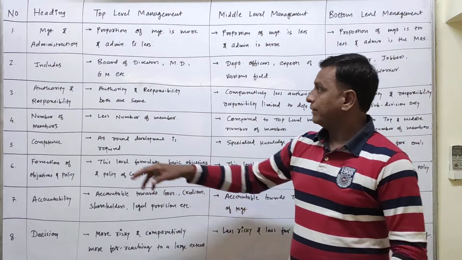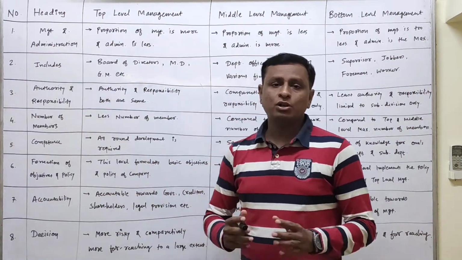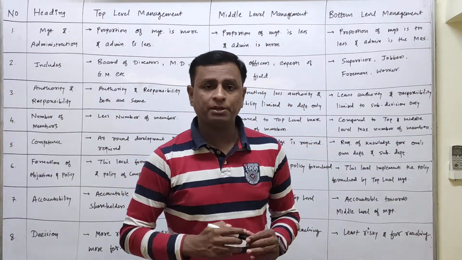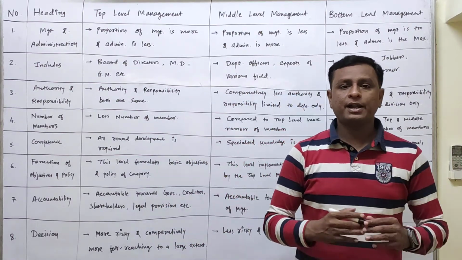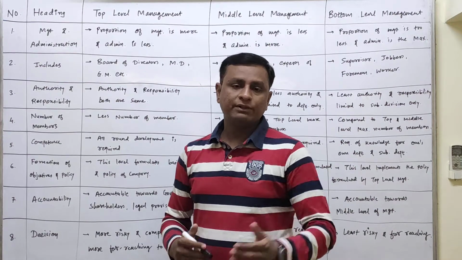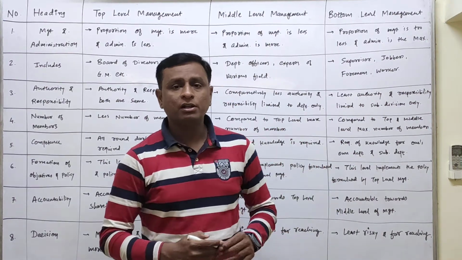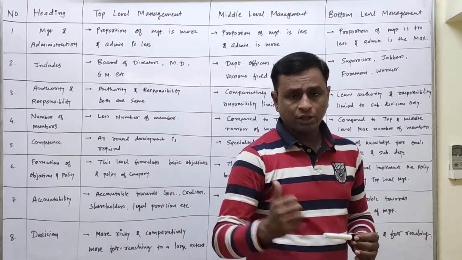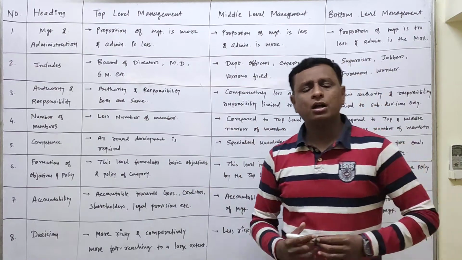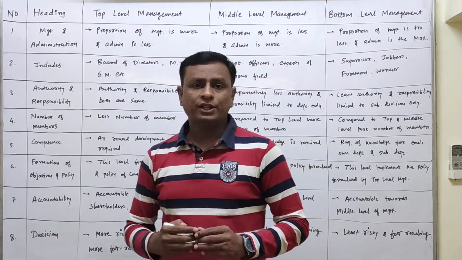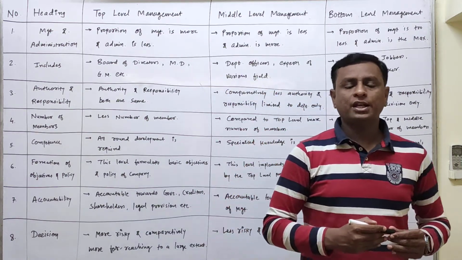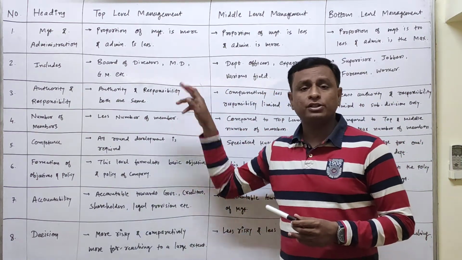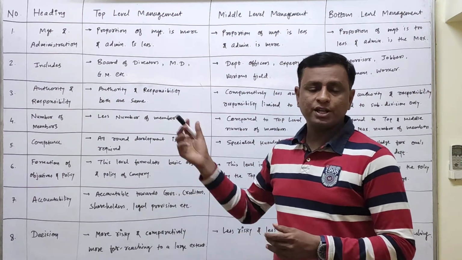Second one is the point of inclusion: who are the persons that can be included at the top, middle and bottom level. As per our diagram and pyramid shape, we have understood it like this. At the top level, first comes the CEO. Here it's not mentioned, but you can also write CEO, that's our Chief Executive Officer. Then the Board of Directors, then comes the MD, that's the Managing Director, and the GM stands for